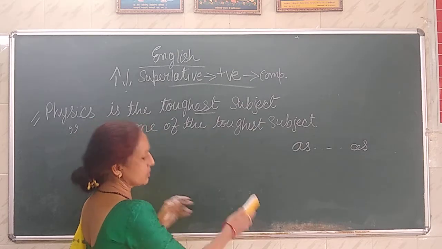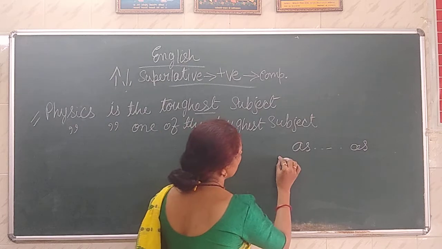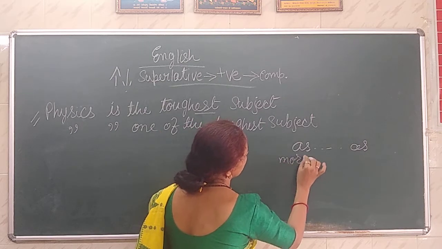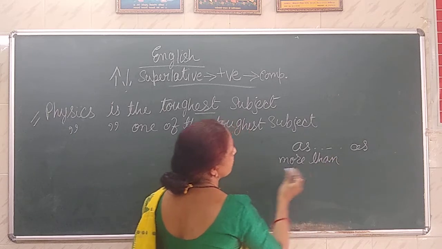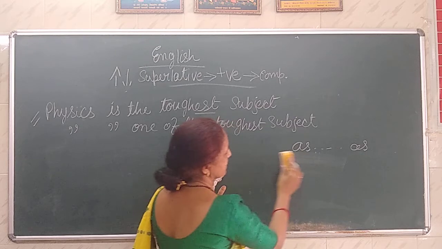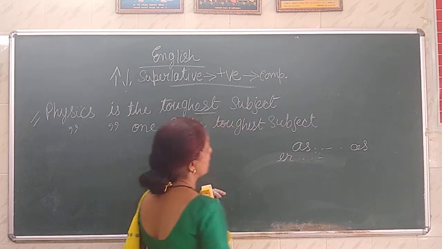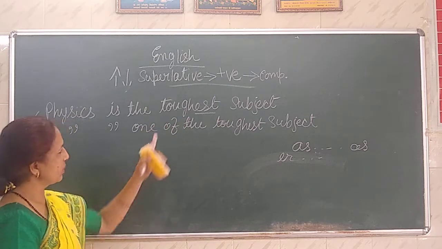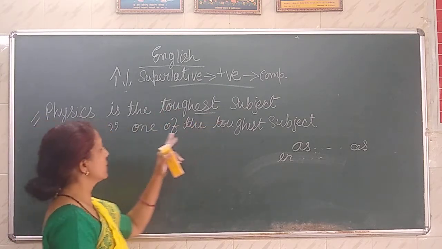Similarly, if it is comparative degree, then you would be asked to use more than, or you will be asked to use than in the sentence, anything you would be asked as per the adjective. So what would be the comparative degree for this?